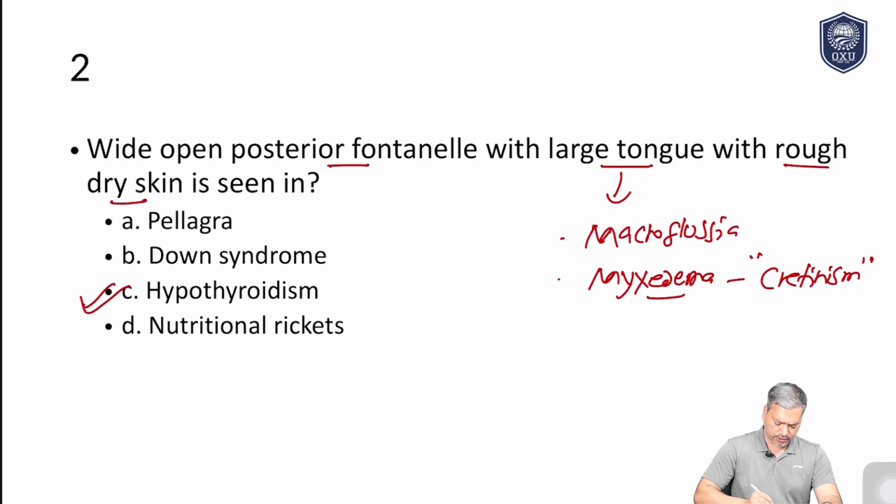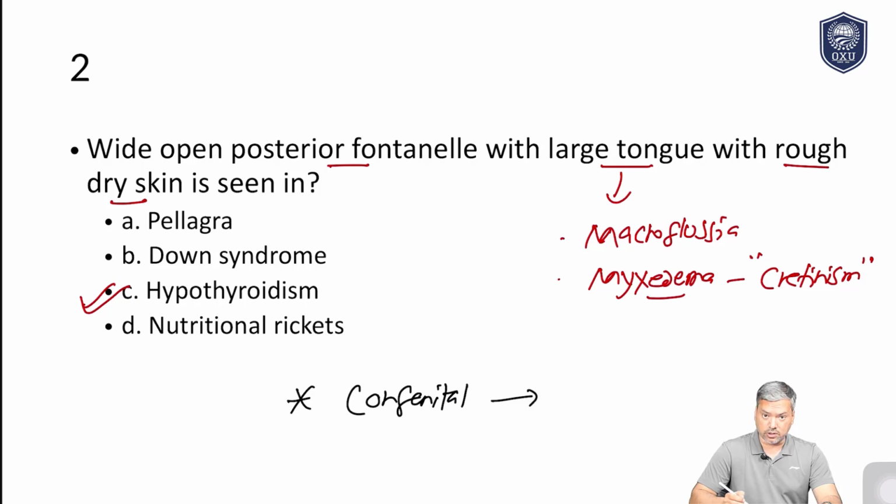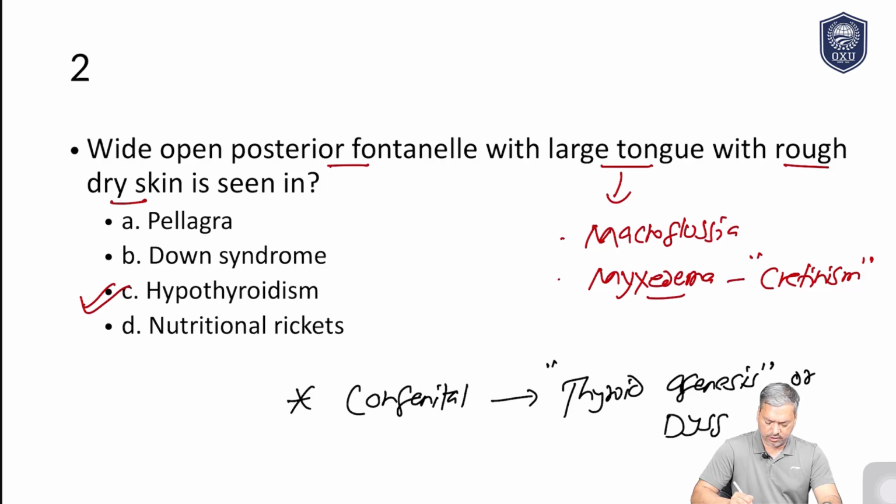Now a little bit more knowledge regarding hypothyroidism. Can you tell me what is the most common cause of hypothyroidism in a baby or a child? That is, of course, congenital. Congenital hypothyroidism, and the most common cause of congenital hypothyroidism is thyroid agenesis, meaning the thyroid gland is absent, or thyroid dysgenesis, where it is not properly formed. If a child is diagnosed with thyroid agenesis or dysgenesis, then the treatment should be lifelong. You need to continue thyroid hormone supplementation for life. So this is quite easy.